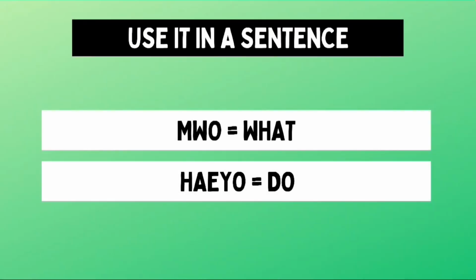And 뭐해요 could be divided into two parts. The first part is 뭐, which means what. You might have heard some Koreans pronounce this as 뭐, and that's just the same thing. It's asking what. The second part of the sentence is 해요, which means do, or the present action of doing. So, when we say 뭐해요, it's the same as saying what do. But in English, it's more natural as asking what do you do, or what are you doing. So if you want to casually ask someone what do you do in Korean, you can say 뭐해요.